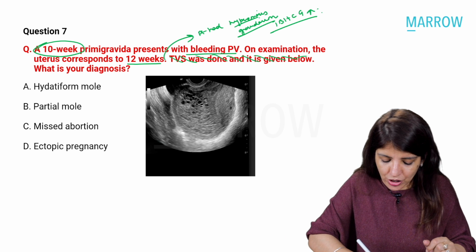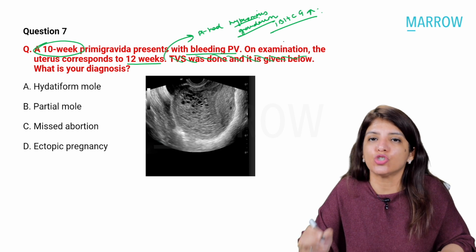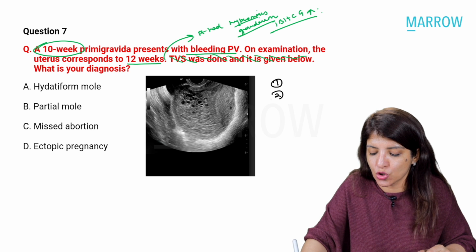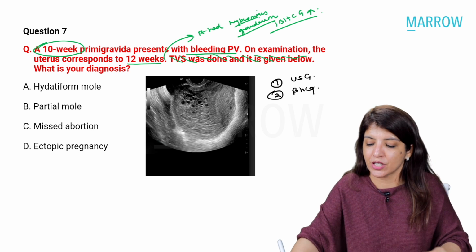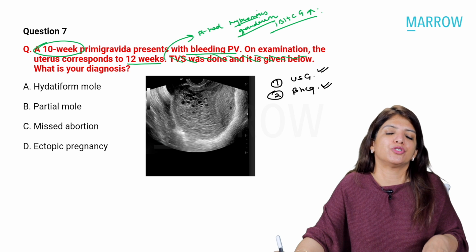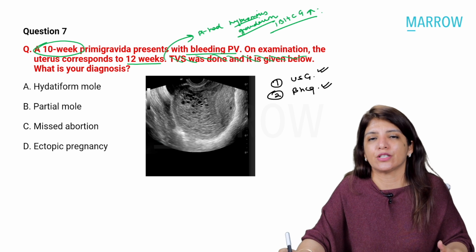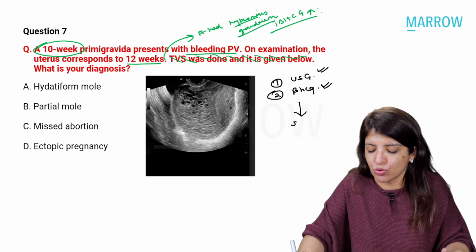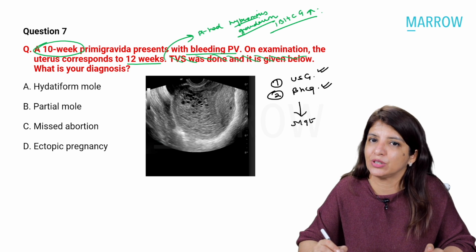Now, again, just one more point which you have to remember: in a patient of molar pregnancy, there are two investigations which you have to do before you say that I am going to jump to management. One is ultrasound and the other is beta HCG levels. Without baseline beta HCG levels, and without getting an ultrasound done, I am not going to go to the management. Only if I have done these two things, then I am going to go to the management.